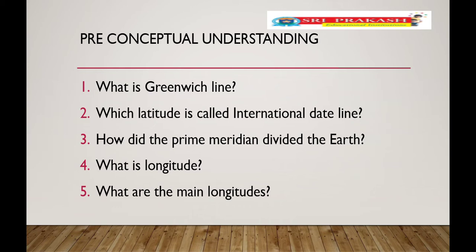Okay. What is longitude? Longitude means the line which passes from north to south pole. This is called longitude. Longitudes are semicircles. What are the main longitudes? The main longitudes are: 0 degree longitude is called the Greenwich line. It is also known as the prime meridian. And one more longitude is the 180 degree east and west longitude. It is called the international dateline.